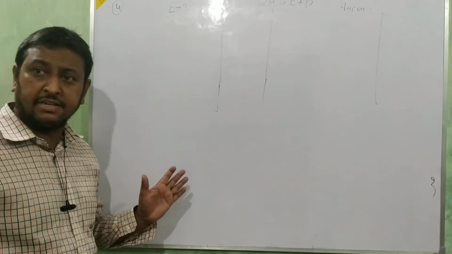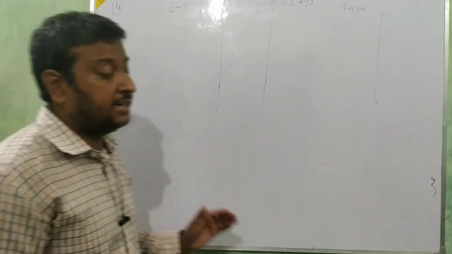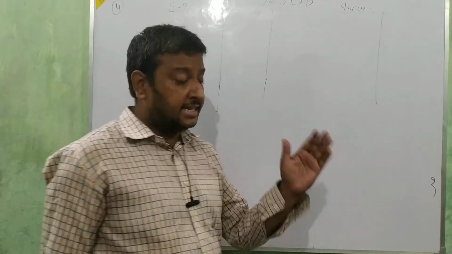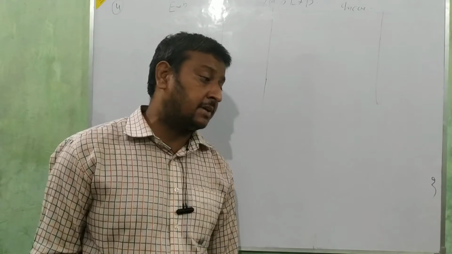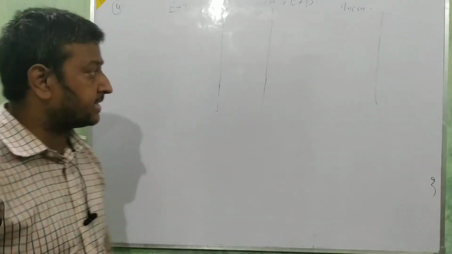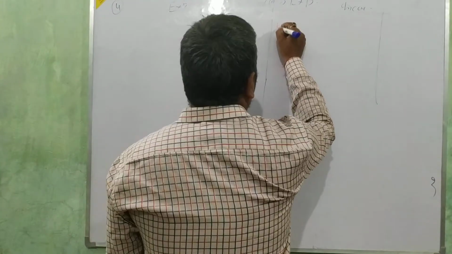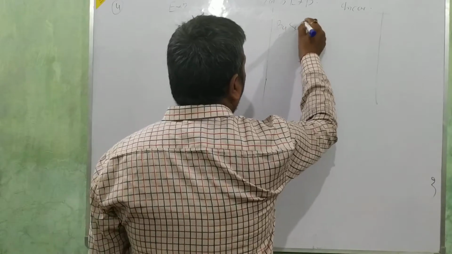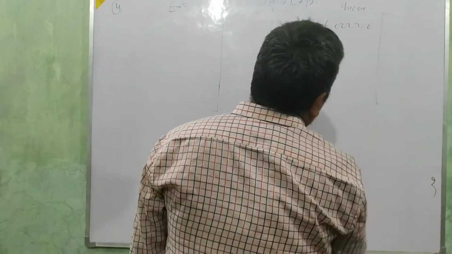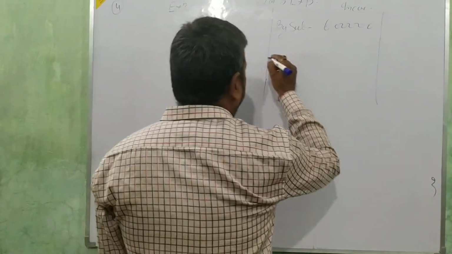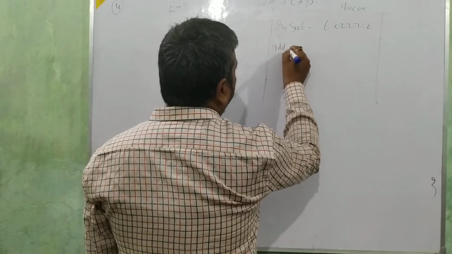Subscription outstanding is given. Before that, we are going to find the subscription for the year. In that question, subscription received during the year was 6 lakh. Then we write here: by subscription, that amount is 6 lakh.